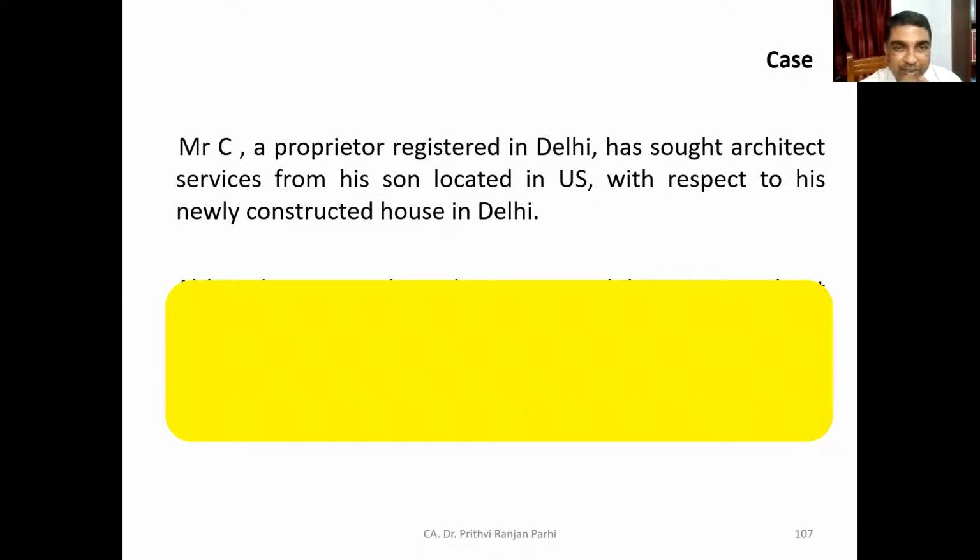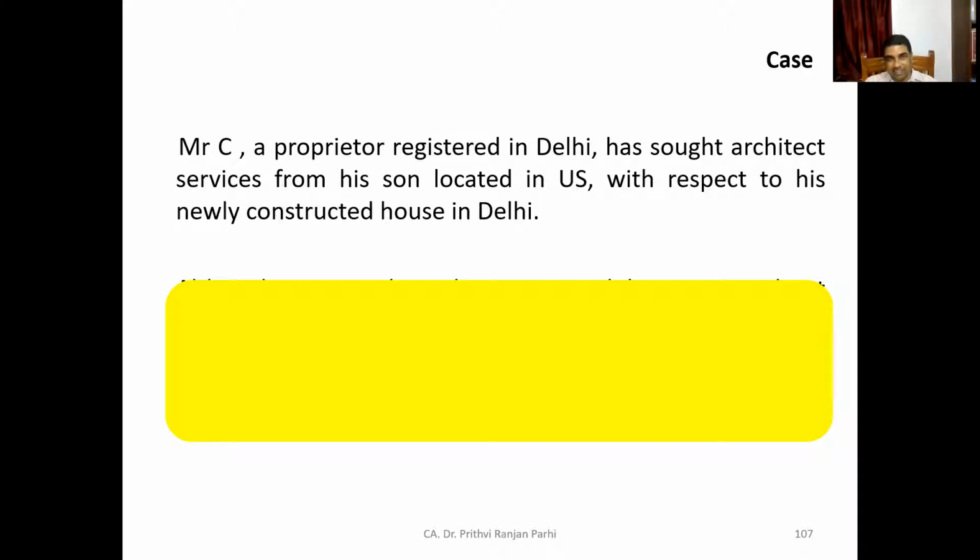Mr. C, a proprietor registered in Delhi, has sought architect services from his son located in US with respect to his newly constructed house in Delhi. Now tell me whether it is supply or not. It is without consideration, but it is not related to business; this is for family.